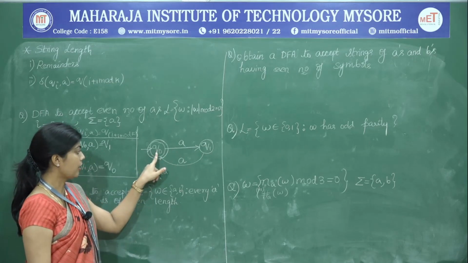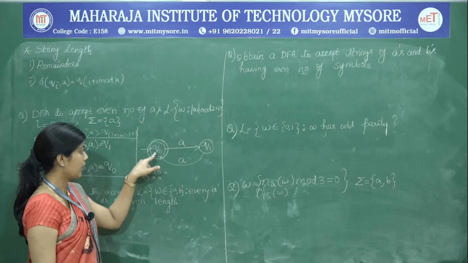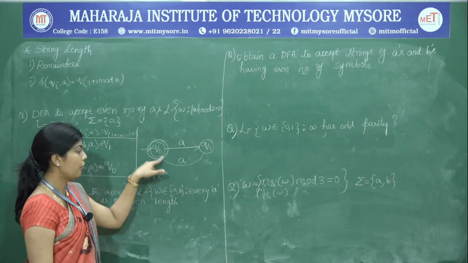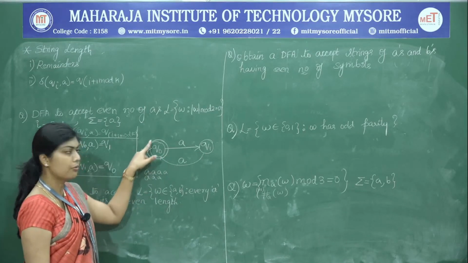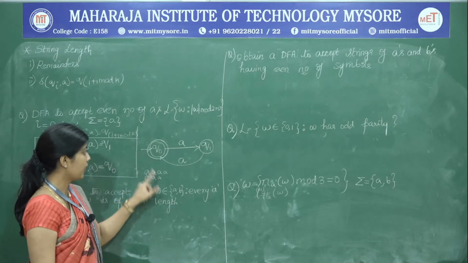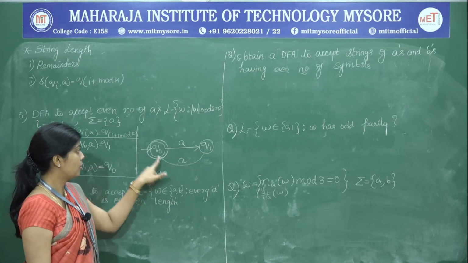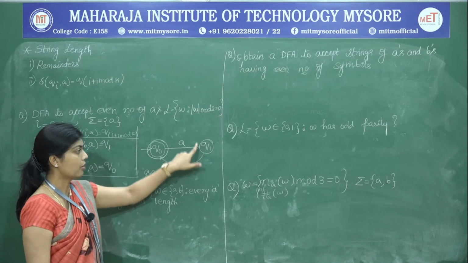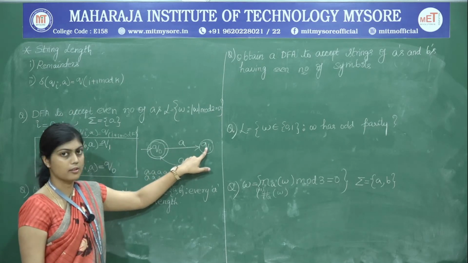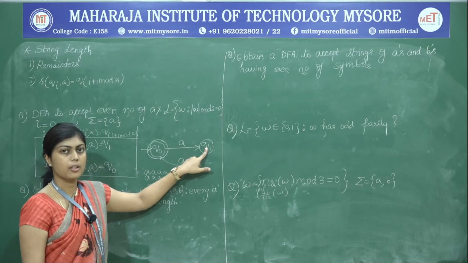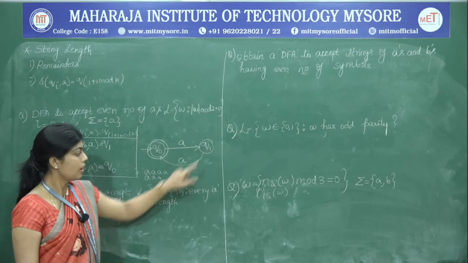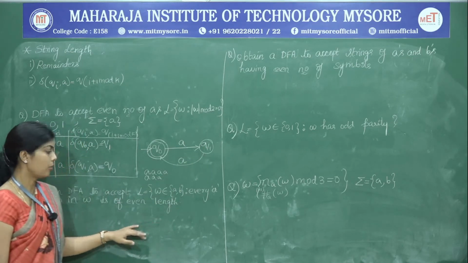So starting at Q naught, first A, second A, third A, fourth A. So you are accepting the 4 A's. Next we have 3 A's. So 1, 2 and 3. So you are there at Q1, which is a non-final state, and it is rejecting the string which has got 3 A's. So we will go ahead and see the next problem here.